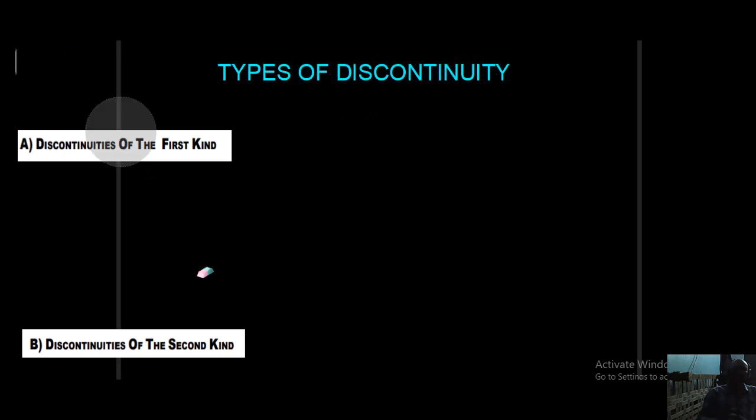Types of discontinuity: actually there are two types. Discontinuity of the first kind and discontinuity of the second kind. In discontinuity of the first kind, LHL exists, RHL exists and they are equal, and f of a may or may not exist. If it exists, it is not equal to that LHL and RHL; sometimes f of a does not exist at all. In this case the function is said to be discontinuous. This type of discontinuity is called first kind discontinuity.